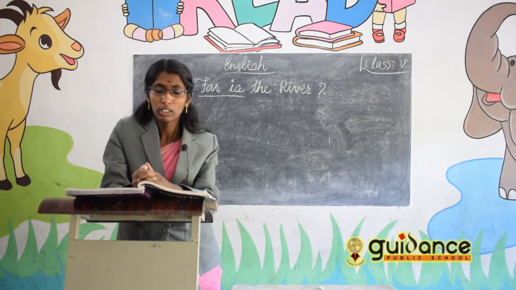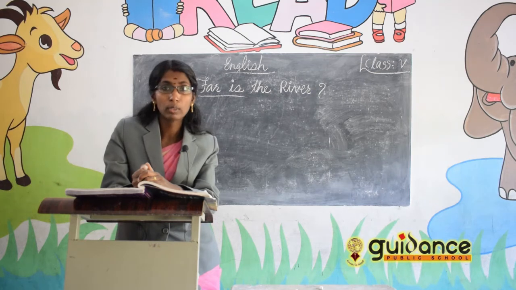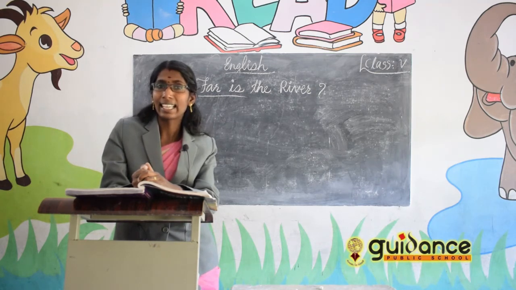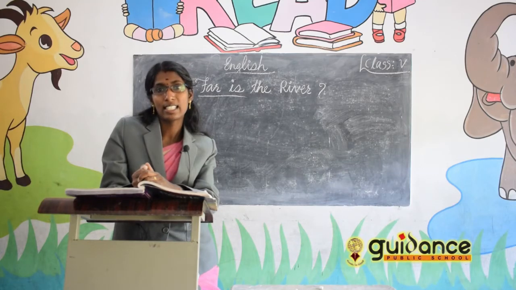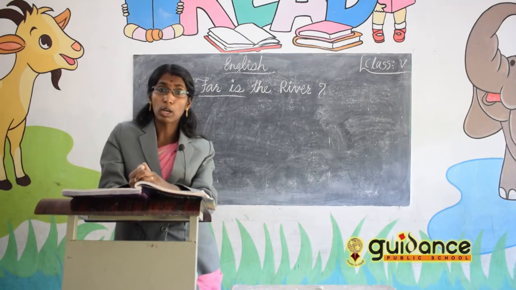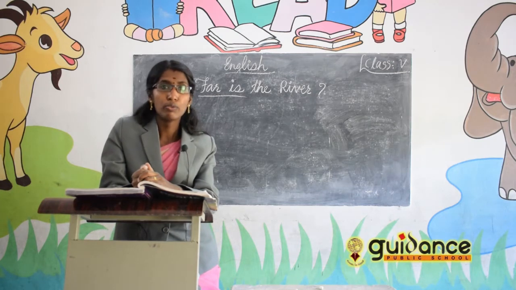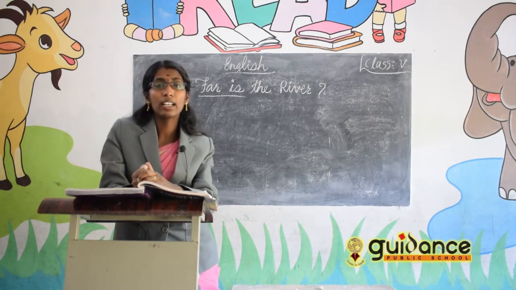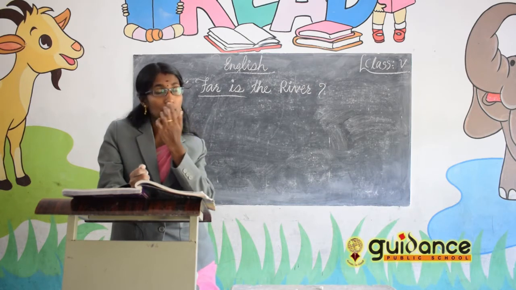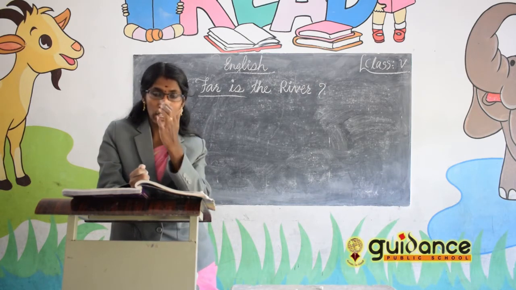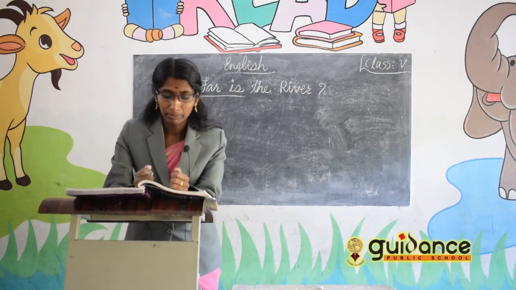So what did the boy say? He said that he is a good walker. Distance is not a problem. He can walk a long way. Saying that, the boy again started to walk to the river.